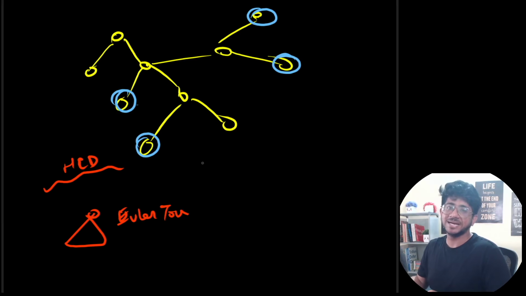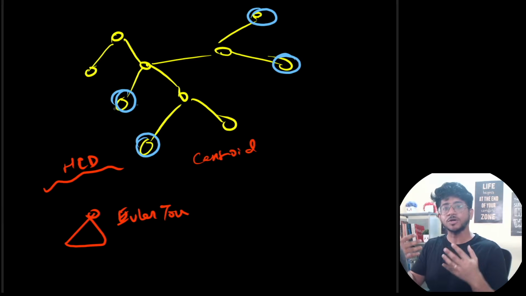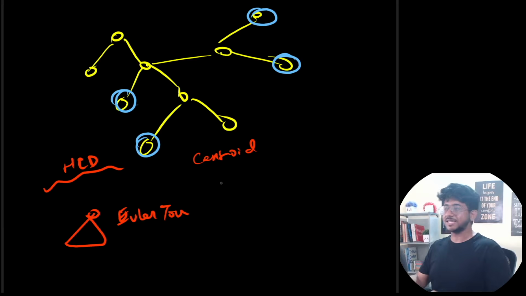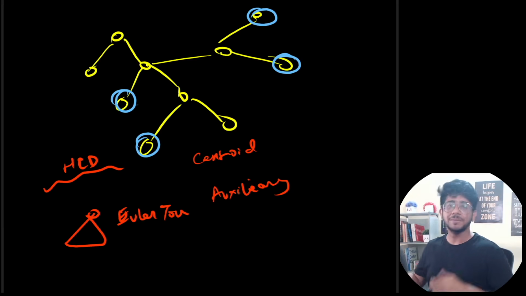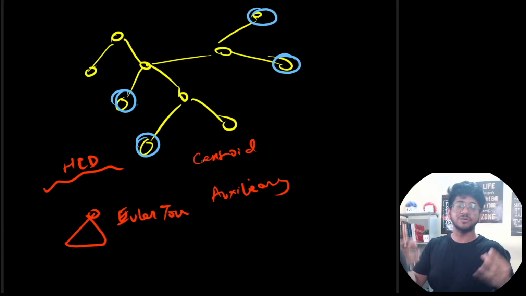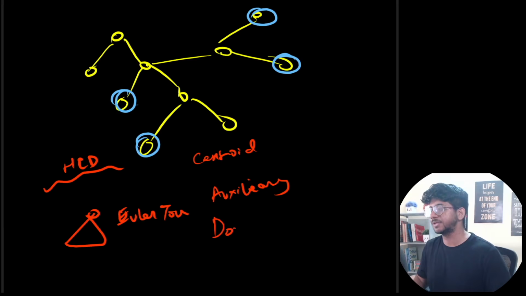When you have updates and queries based on paths or subtrees, you can use something like centroid decomposition, right? When you're given a set of nodes and you have to compute something with respect to that set, generally it's an auxiliary tree. Maybe dominator tree is another thing which can be helpful, where we depend upon every path flowing through a node. If this is the terminology being used in such a problem, dominator tree can come into the picture.